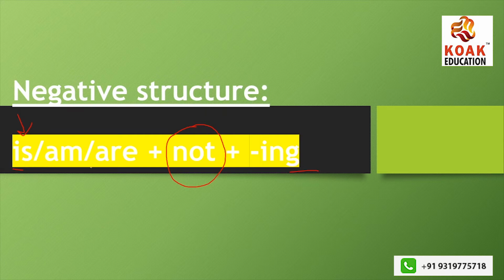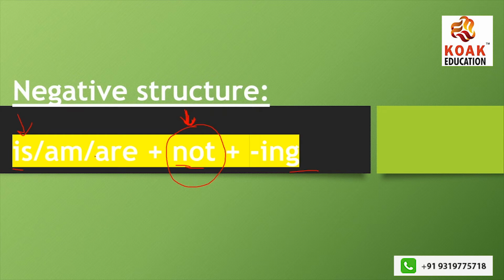I will say is, am, are plus not plus ing form of the verb. So the only thing that you have to add is not.